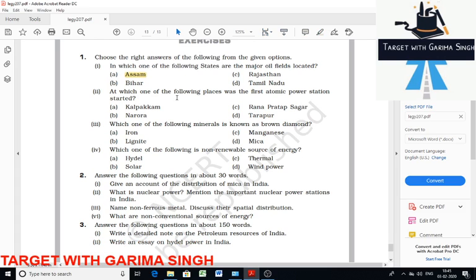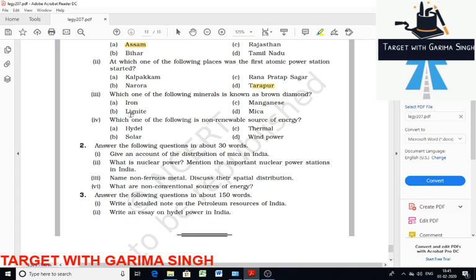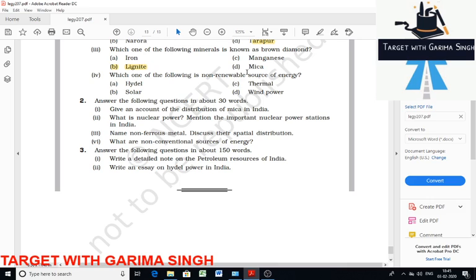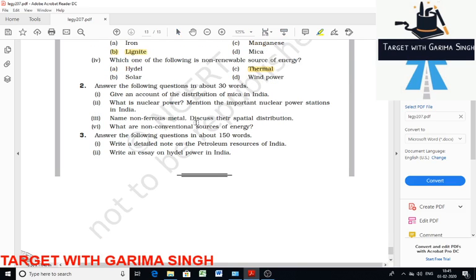Then, at which one of the following places was the first atomic power station started? That is Tarapur, Maharashtra. Then, which one of the following minerals is known as brown diamond? That is an interesting question. It's lignite. It's a form of coal. It's known as brown diamond. Which one of the following is a non-renewable source of energy? So thermal. Others are renewable. They can renew, but thermal is non-renewable.